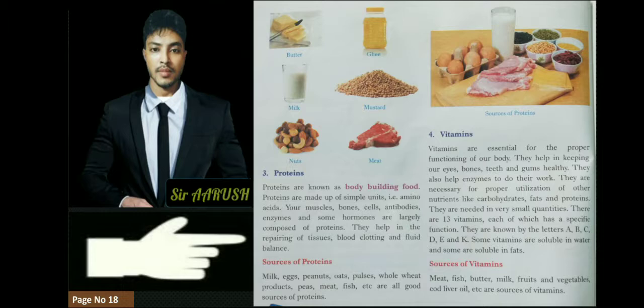And let's look at the next component of food, which is vitamin. Vitamins are essential for the proper functioning of our body. They help in keeping our eyes, bones, teeth and gums healthy. They are enzymes that do the work.